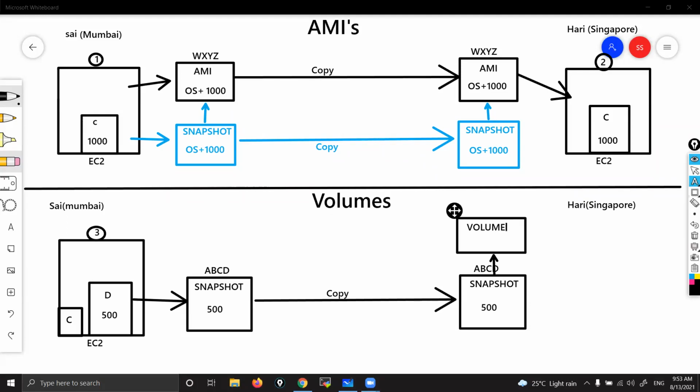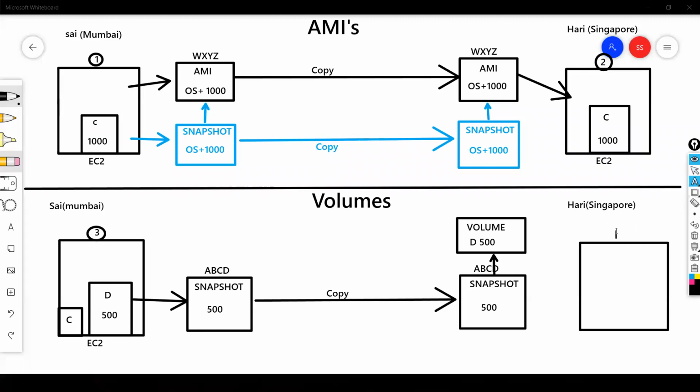That volume is going to be a D drive, having all 500 movies, whatever data, I'm just taking the example of movies. Then Hari first creates the volume, and after that he is going to launch one instance here from any AMI, from the default AMI, whatever. Okay, so let's give names. I'm giving 4.